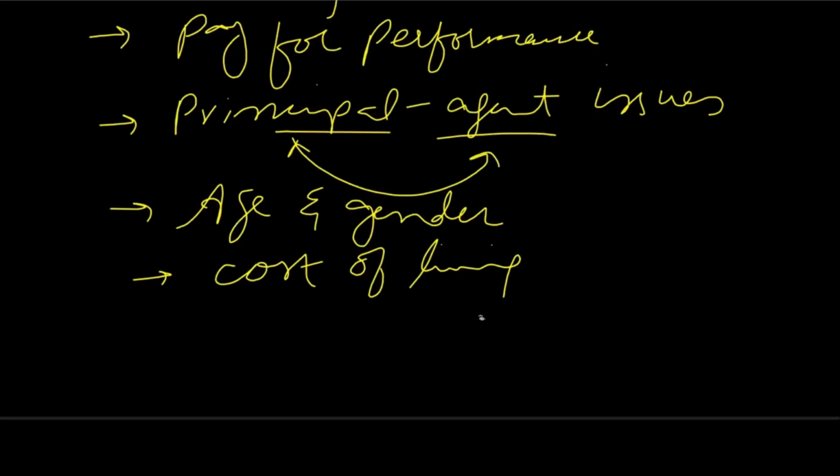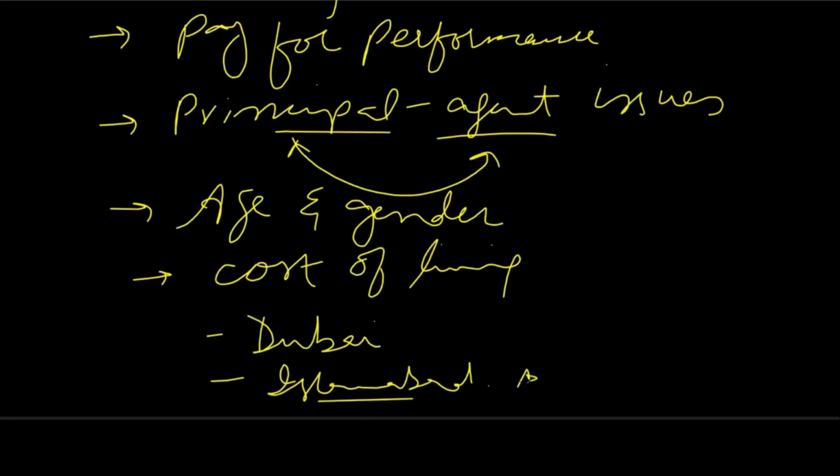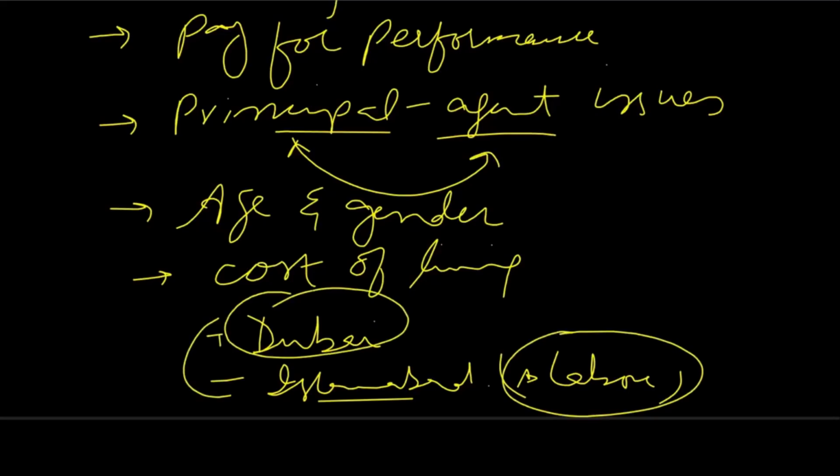For example, the cost of living in Dubai is high as compared to Islamabad, and the cost of living in Islamabad is more than in, let's say, Lahore. So people living in Islamabad might be receiving more wages than Lahore because the cost of living is higher, and people living in Dubai might be receiving more wages than people in Islamabad because the cost of living in Dubai is more.